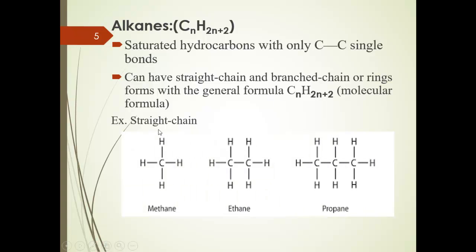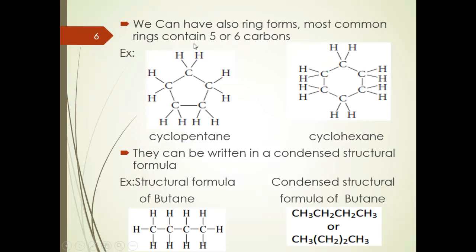For example, we have here methane, ethane and propane. And also the alkanes can form rings, and the most common rings contain 5 or 6 carbons. This is cyclopentane, pent according to 5, and cyclohexane, hex containing 6 carbons. So for example, cyclopentane and cyclohexane.